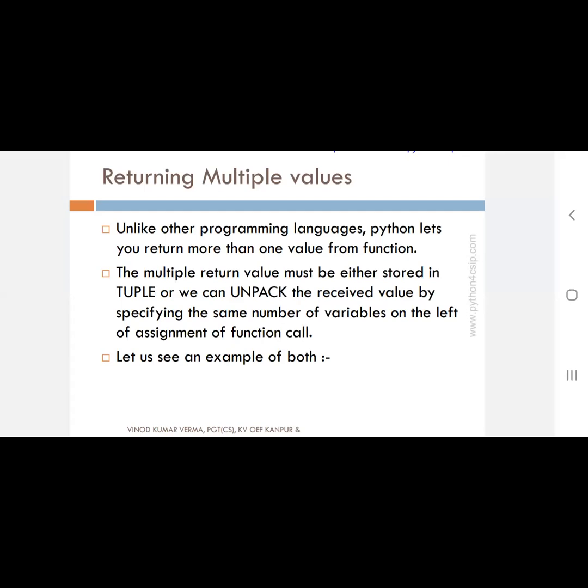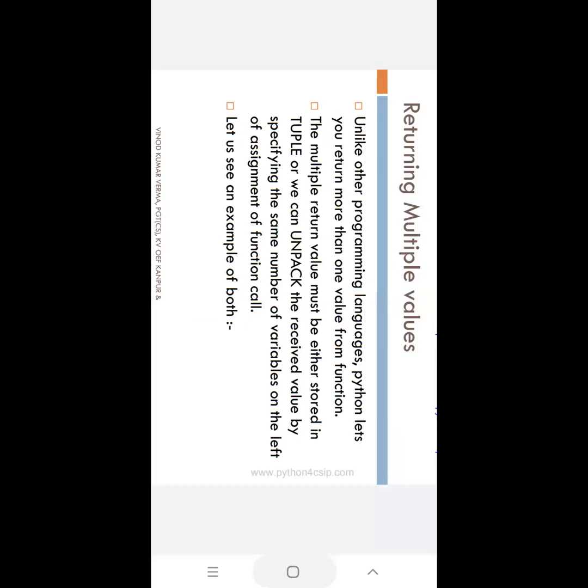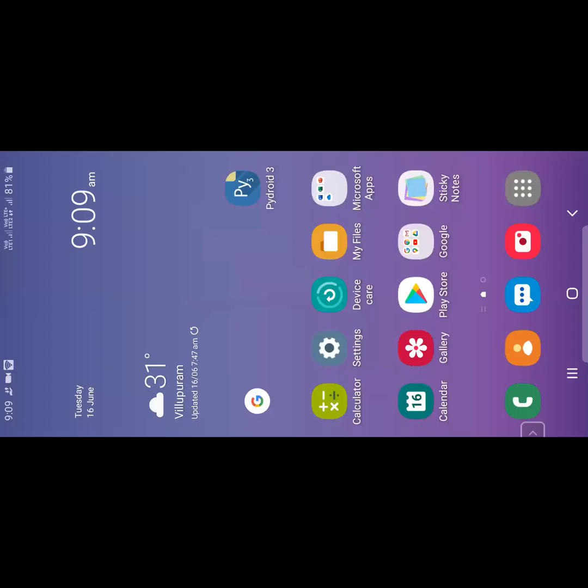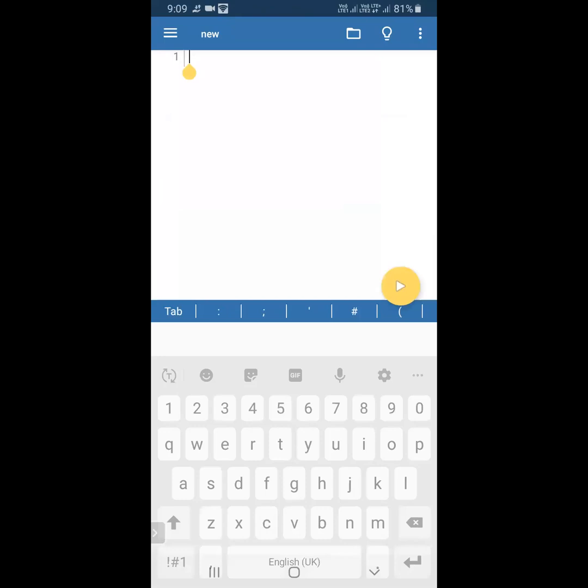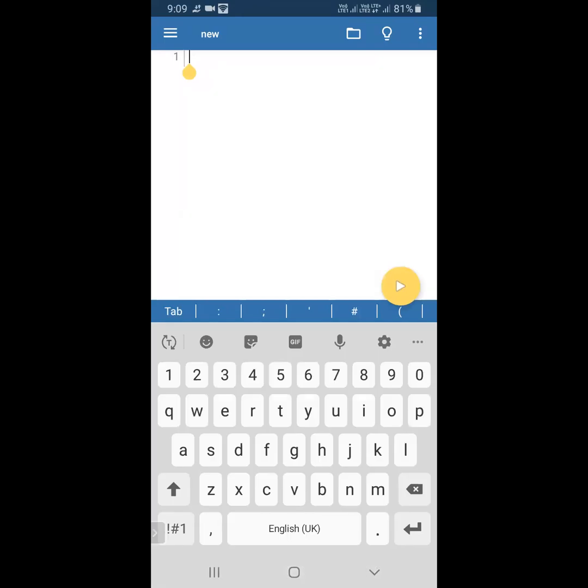Okay, one minute. You can see the screen. Then we will do the same thing. In general, I will define a function. How the function is returning multiple values, let me show. For example, we are passing three string values. Then the function will make the three strings into uppercase. Let me write the program for that.